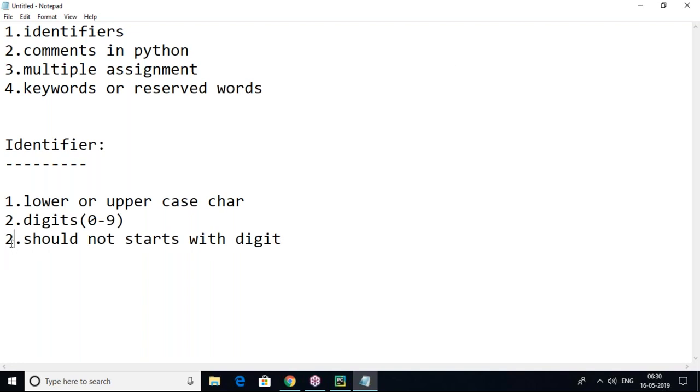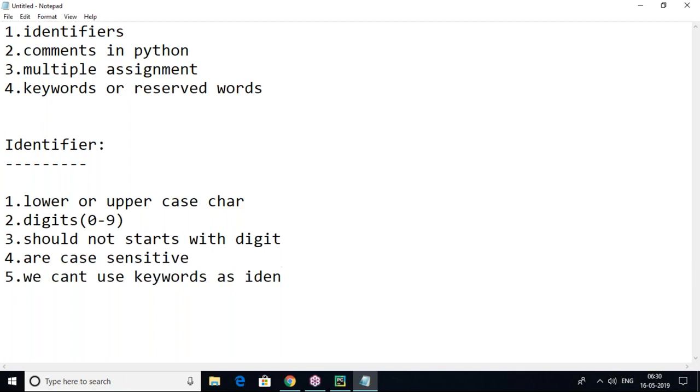Next, identifiers are case sensitive. Case sensitive means the way you define the identifier, the same way we have to access it. Next, we cannot use keywords as identifiers. Next, an identifier allows underscore.